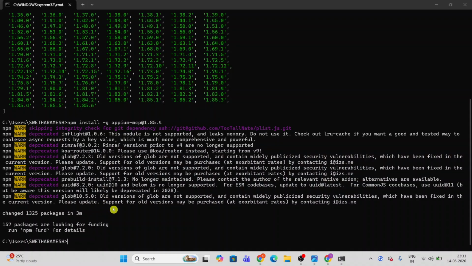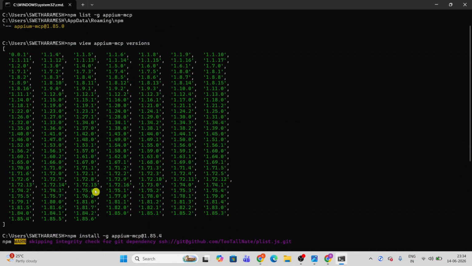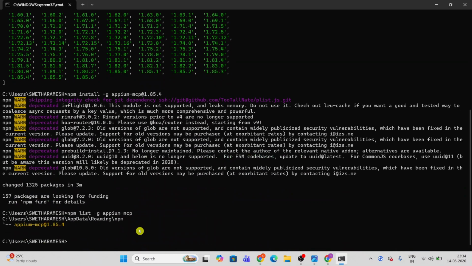And we have successfully updated our Appium MCP server to 1.85.4. To confirm that, I want to run the list command to check the installed version now. Previously it was 1.85.0. We have upgraded to 1.85.4 here. See, it says now appium-mcp@1.85.4, which means we have successfully upgraded to a specific version, not the latest version.